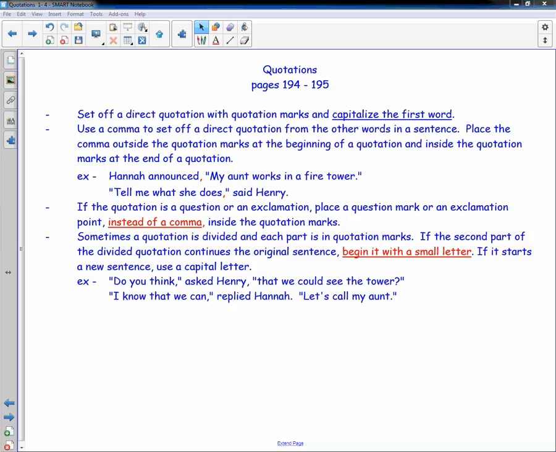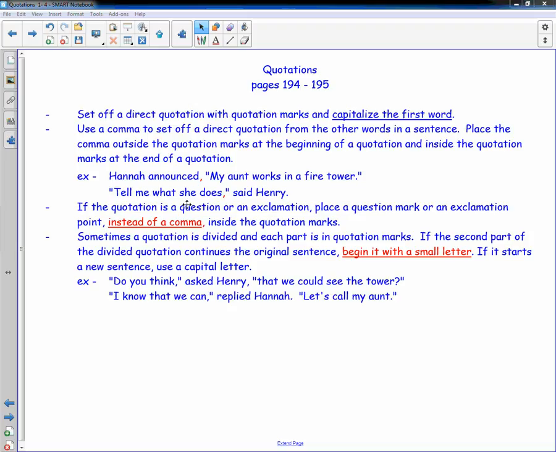You set off a direct quotation with quotation marks and you capitalize the first word. You're going to treat it just like a sentence. Use a comma to set off the direct quotation from the other words in the sentence. Place the comma outside of the quotation marks at the beginning of the quotation and inside the quotation marks at the end of the quotation.